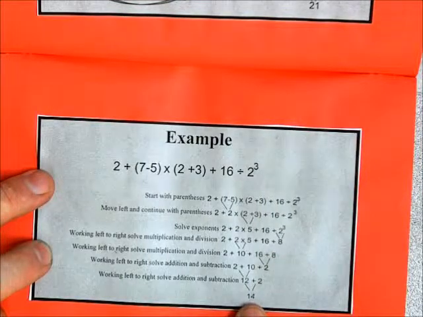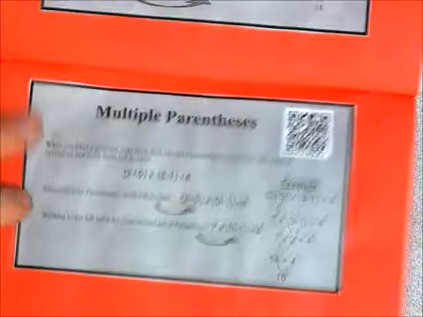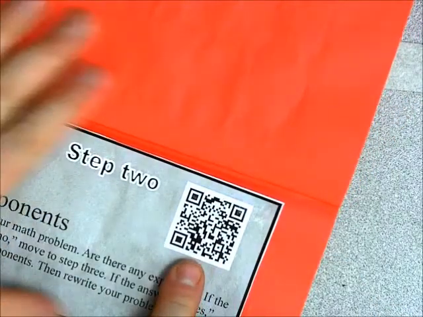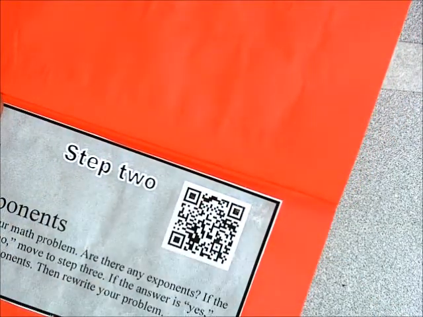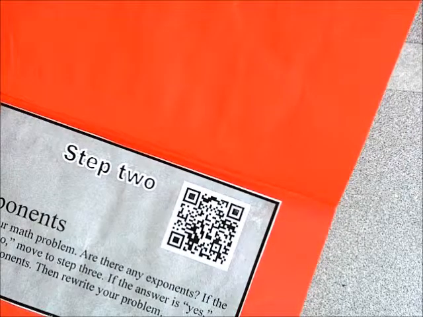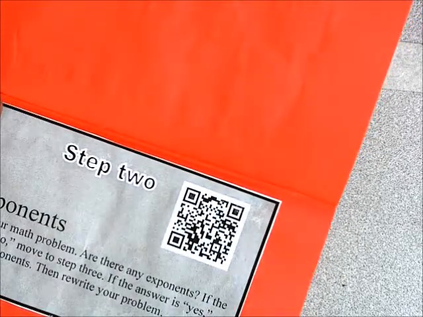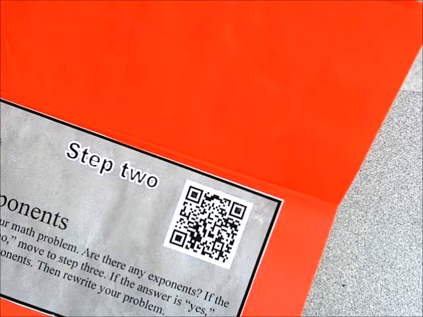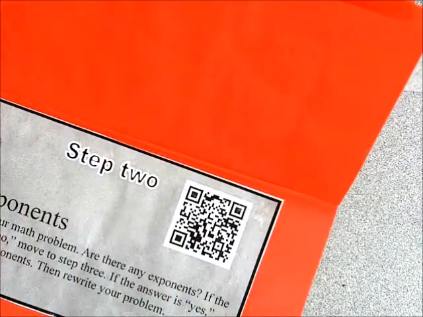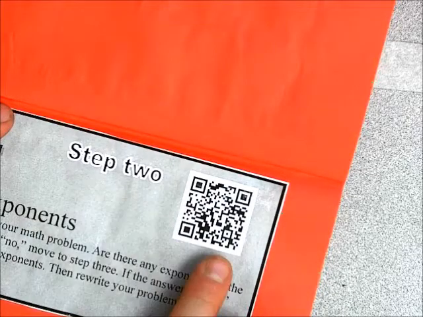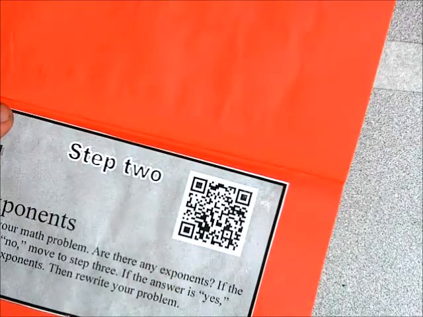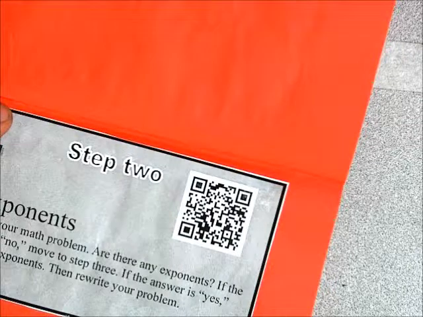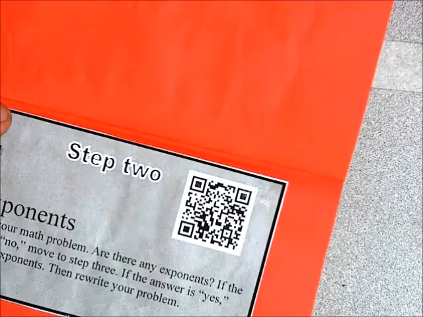Now you may have also noticed that there are QR codes on all of the different sections of this. The reason for that is, if a student were able to scan this QR code with a mobile device, it takes them straight to a YouTube video that gives them a tutorial on each step or the entire problem, depending on which QR code they scan. So like this one for exponents, if they scan this QR code, they will see a video on what you do with exponents in the process of order of operations.